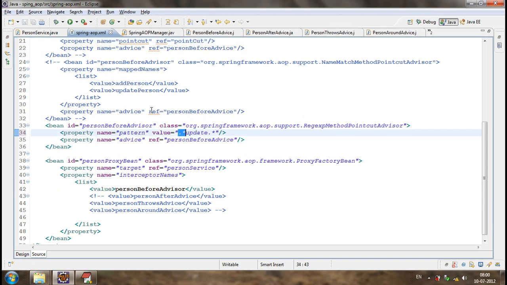The regular expression will take the matching pattern, and all the methods with the matching pattern will be executed.